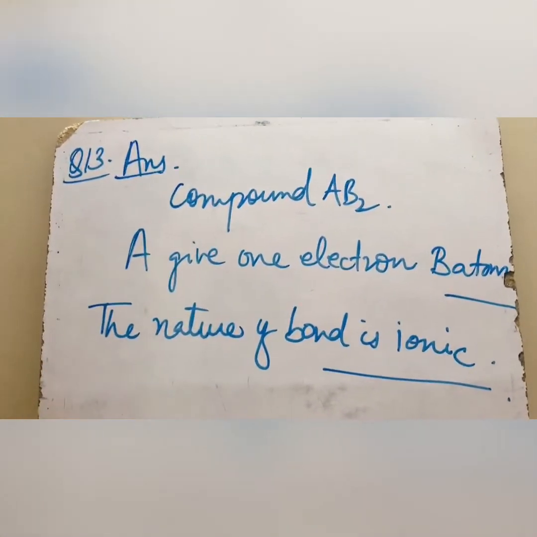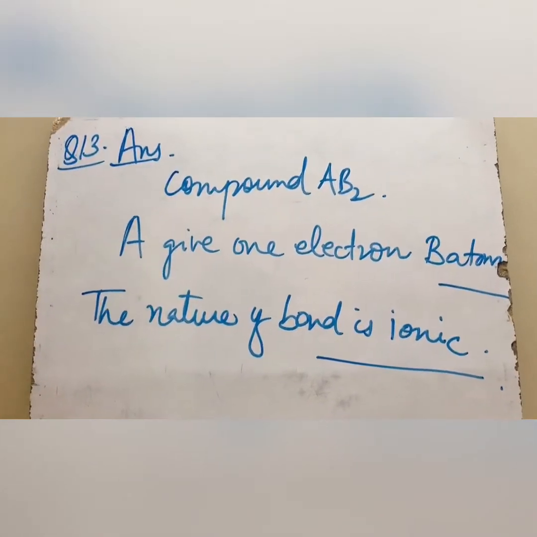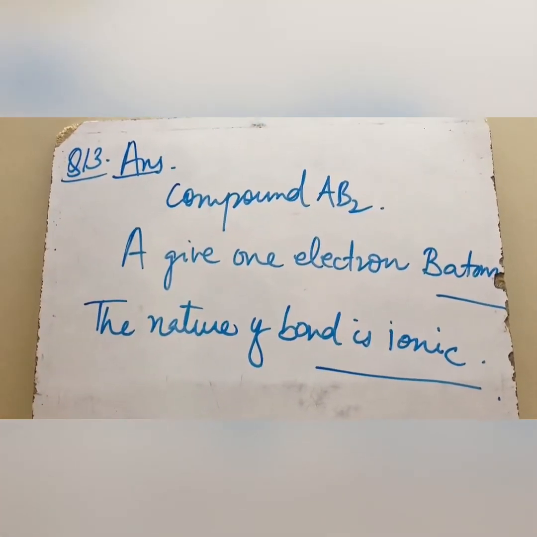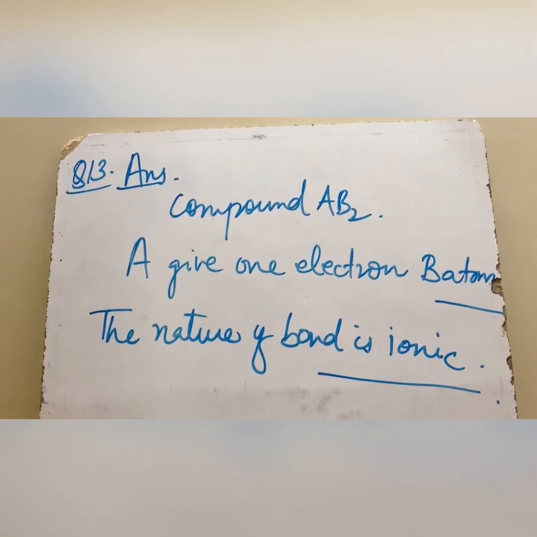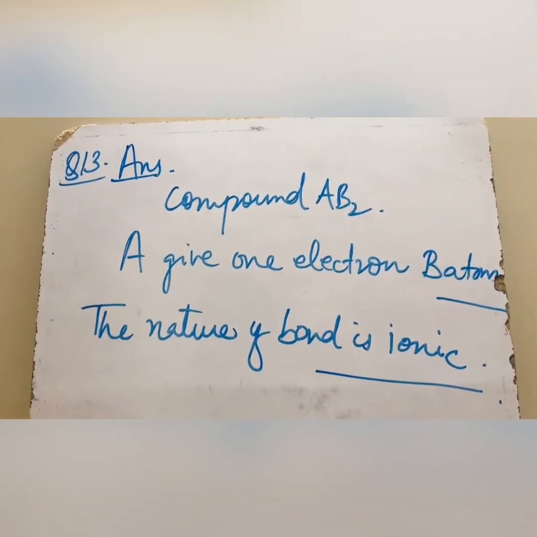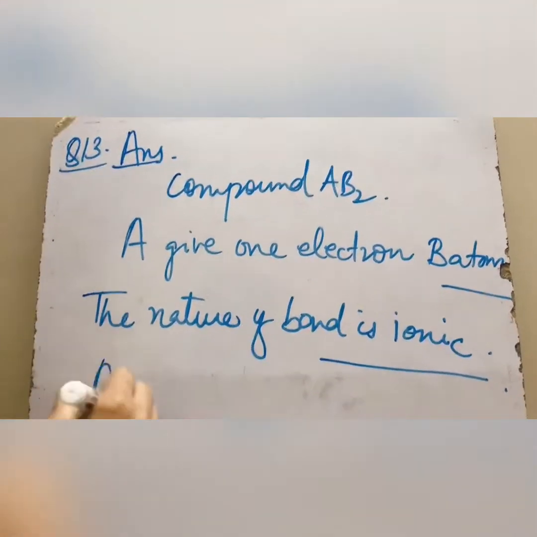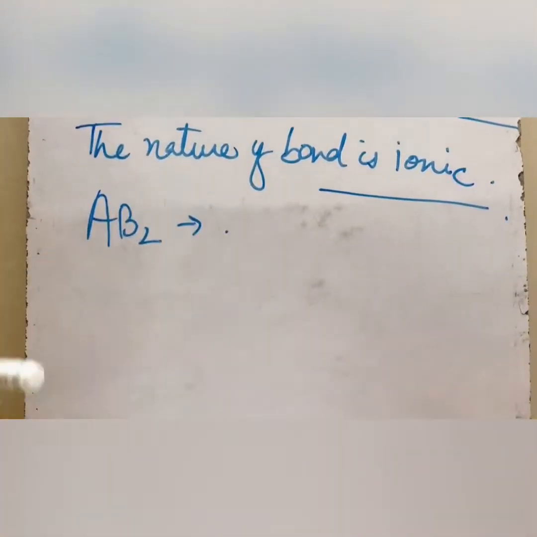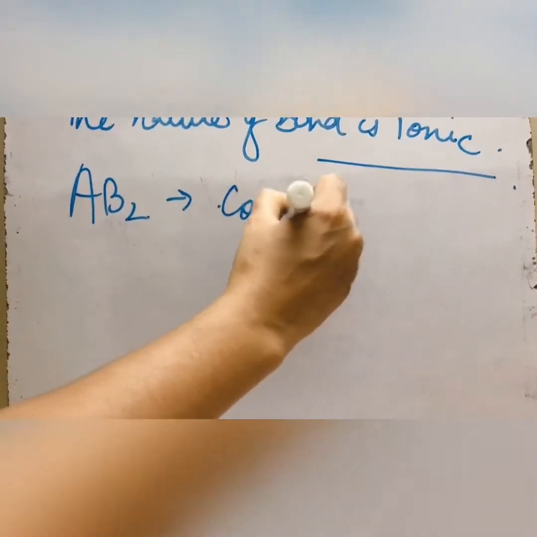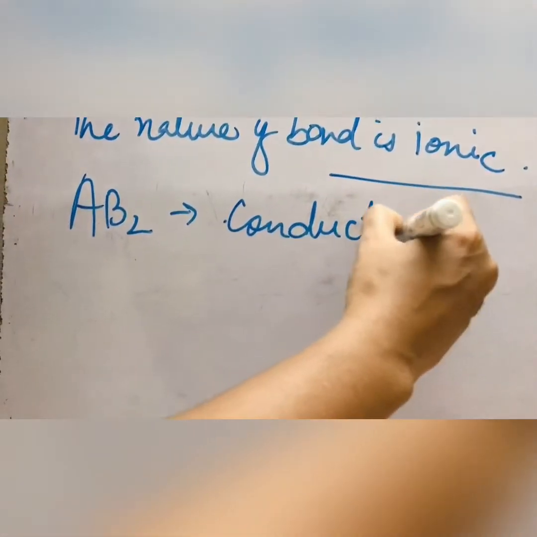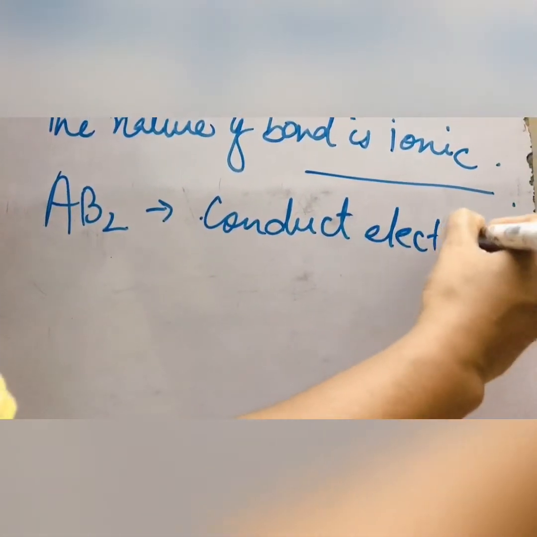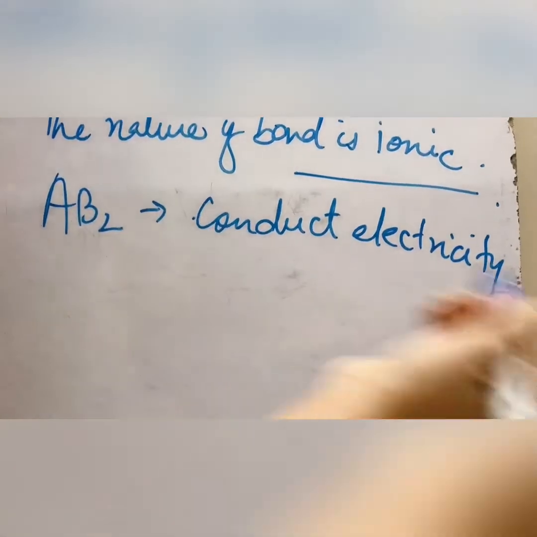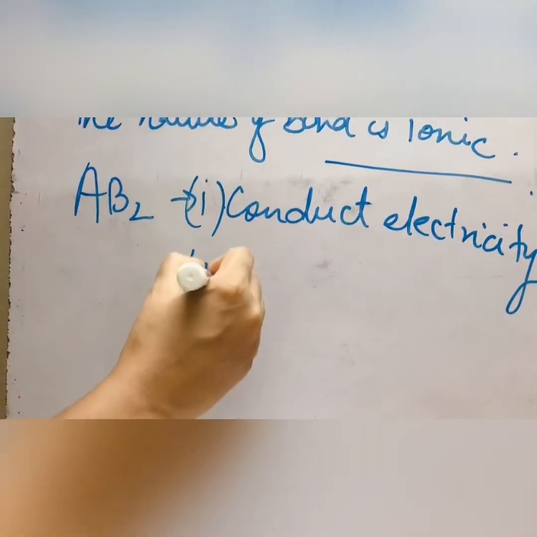The next part asks what the nature of the bond in AB2 is, which you have done. Now it asks you to write any 3 properties of AB2. You will write that they conduct electricity, point 1.